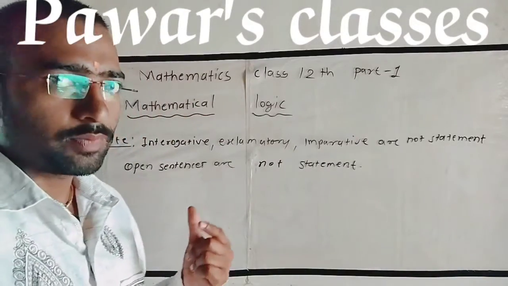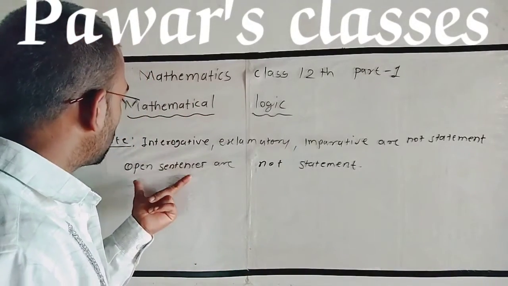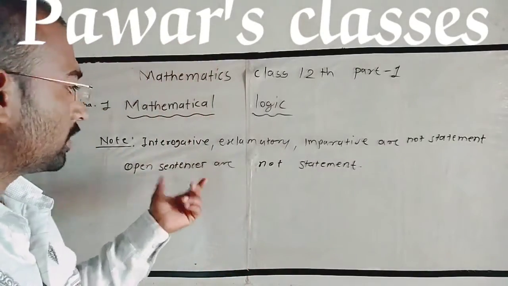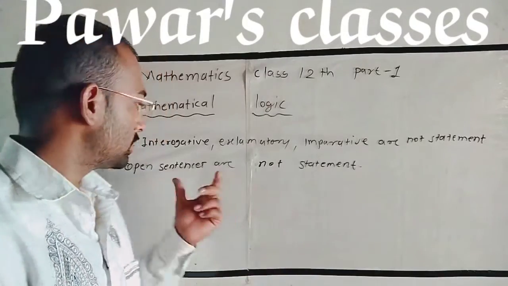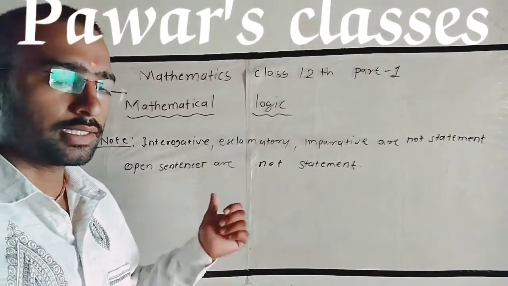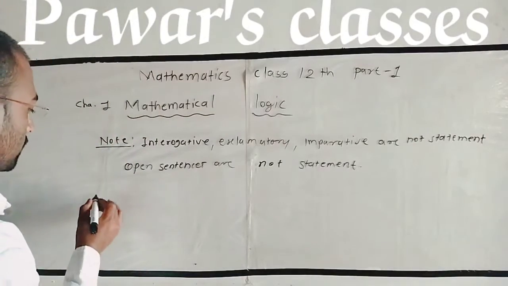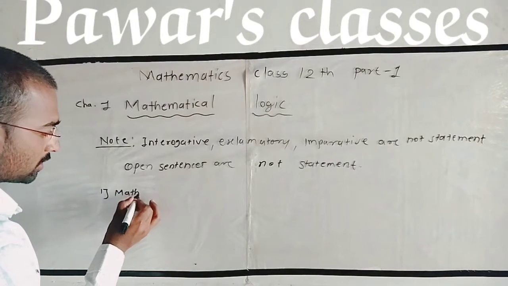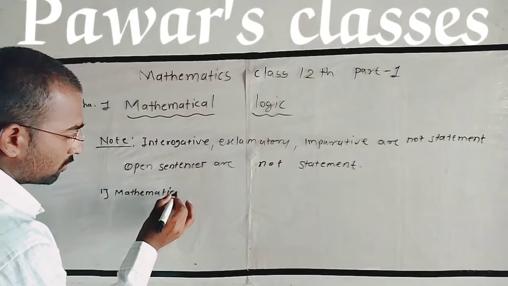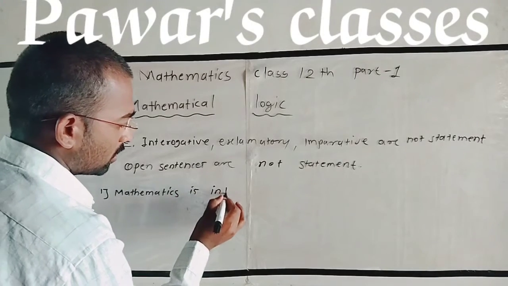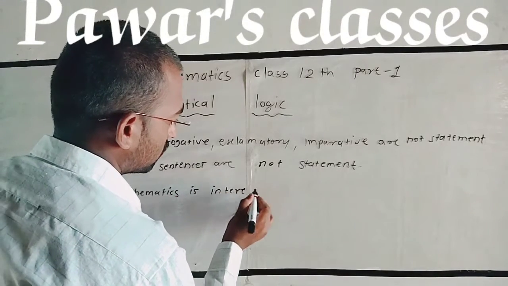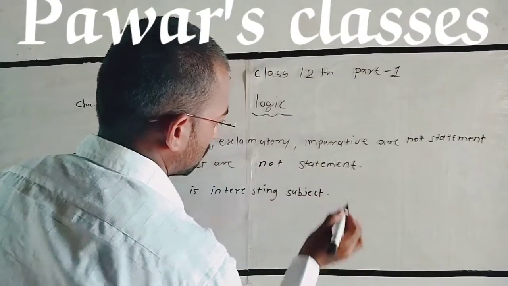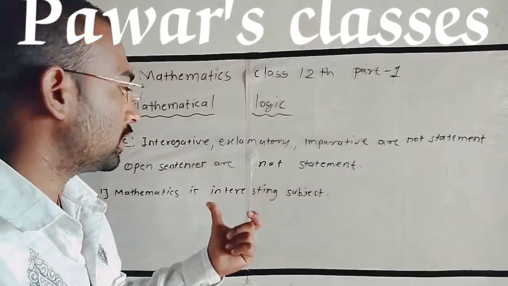Which types of sentences are open sentences? Open sentences are declarative types of sentences, but we cannot find out their truth value. Such sentences are called open sentences. See the examples of open sentences. Example number first: Mathematics is an interesting subject.